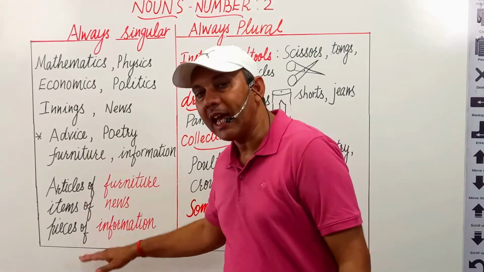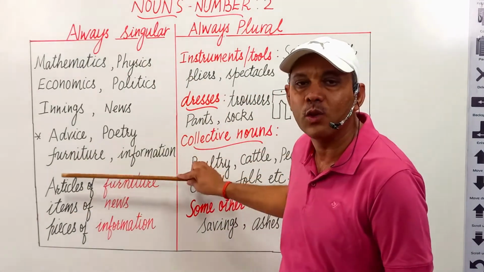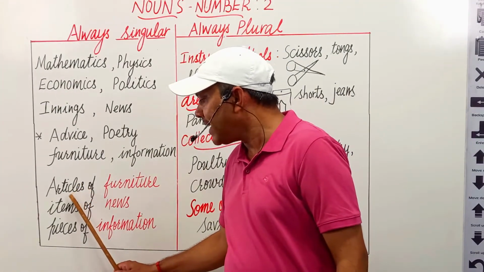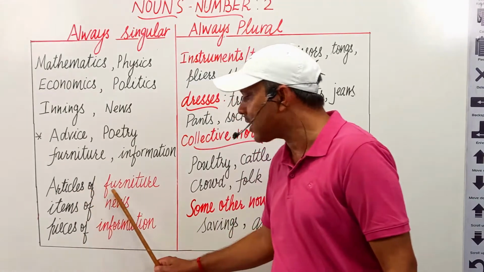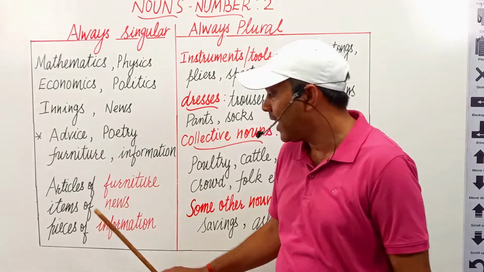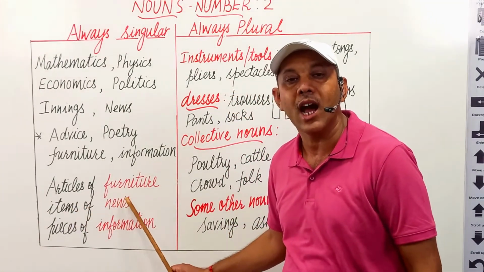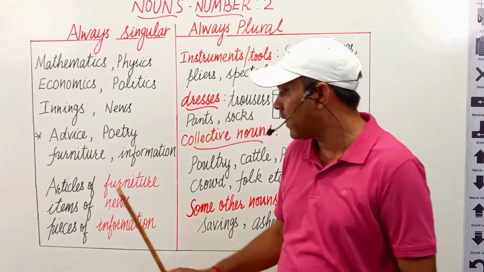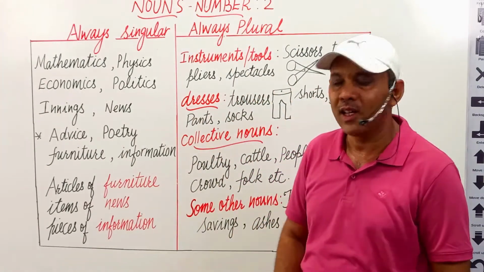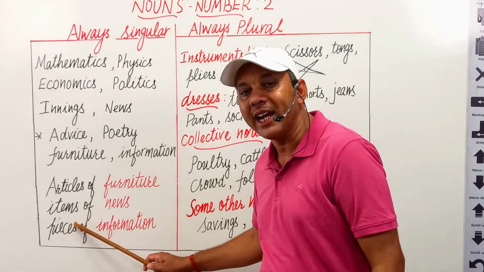In this way, we can make them plural. Otherwise, they are always used in singular form with a singular verb. For example, I bought many articles of furniture, not I bought furnitures. I heard many items of news regarding COVID-19, not I heard many news. This is incorrect. To make it correct, to make it plural, we have to use a phrase items of before this particular noun.